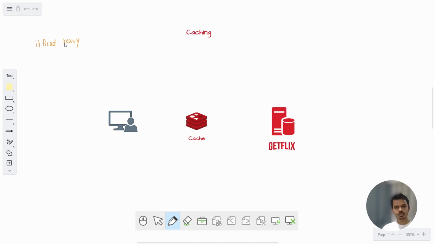There are certain things you need to consider when you are using a cache. Okay. First thing is that cache is supposed to be used on systems that are read heavy. What is meant by read heavy? The number of read operations is more than write operations. Okay. What will happen if you use cache in systems that are write heavy? The data that is present in cache is modified again and again in persistent memory. So the cache will have to bring in the data again and again from the persistent memory into it.